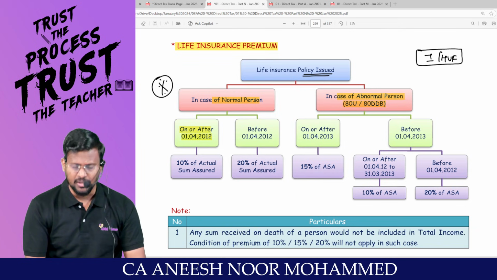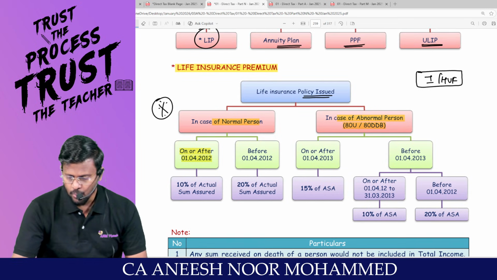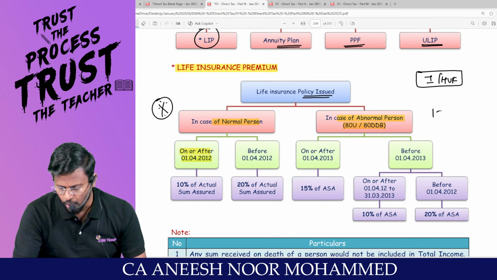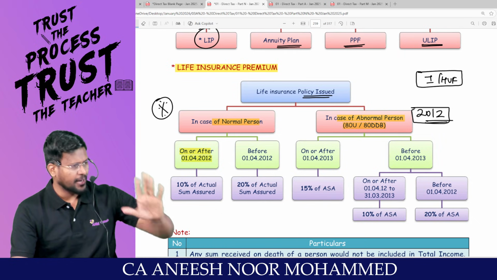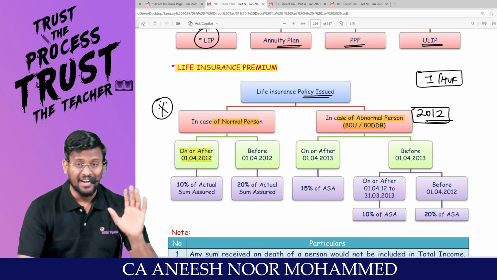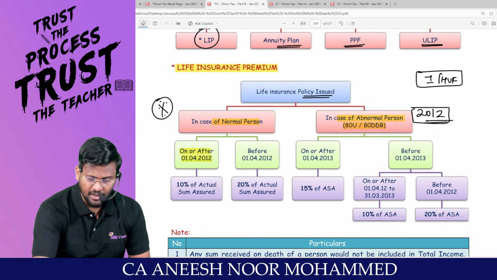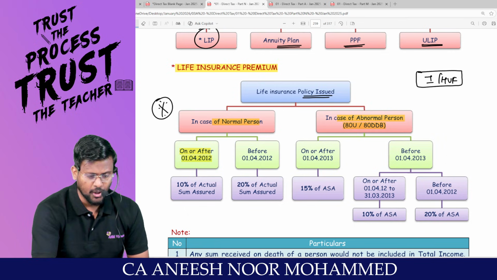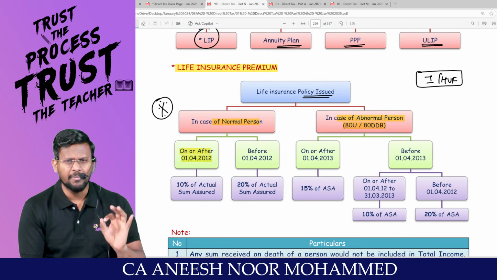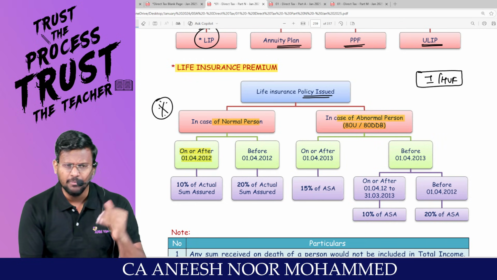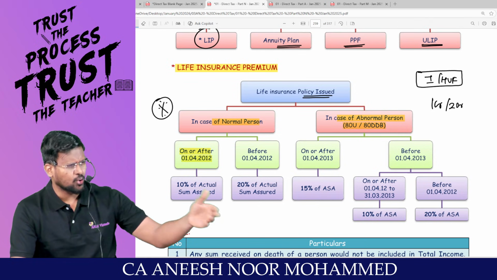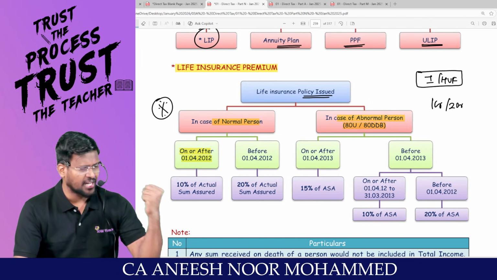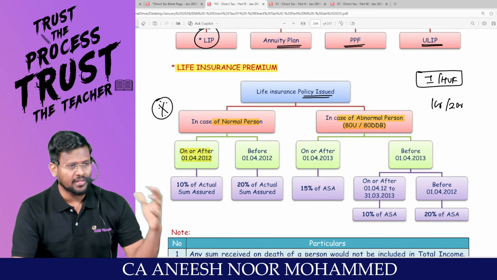My dear lovable students, sir, life insurance, we are having only one life. We don't have two life, sir. 2012 is the cutoff date for the life insurance premium. What has happened, I will tell you. What will practically happen is, sir, we will be taking life insurance with some sum assured of 1 crore, 2 crore, etc. Sum assured means, if you die, you will be getting 1 crore or 2 crore from the insurance company. Even you can take 10 crore also. That depends upon your financial capacity. Based on that, the premium will change.